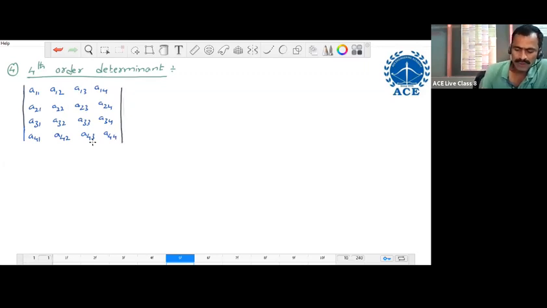Here I wrote all the elements of some 4x4 matrix within the 2 single vertical bars. So this is the expression. This expression is called the fourth order determinant of some fourth order matrix only.